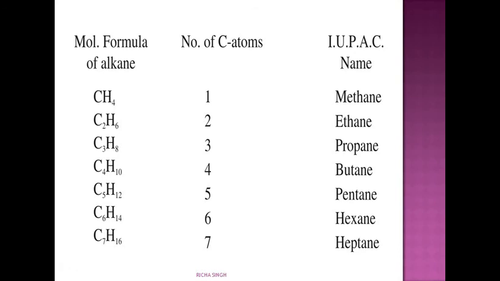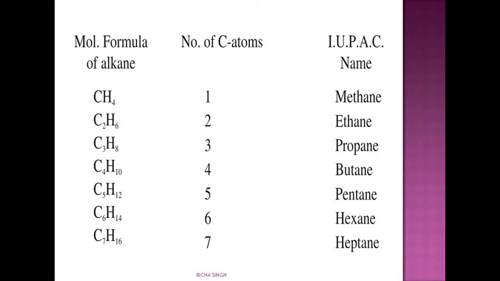When C is 1, H is 4, and the IUPAC name is methane. When carbon is 2, hydrogen will be 6, that is ethane. The suffix we add is -ane because it is a single bond structure.